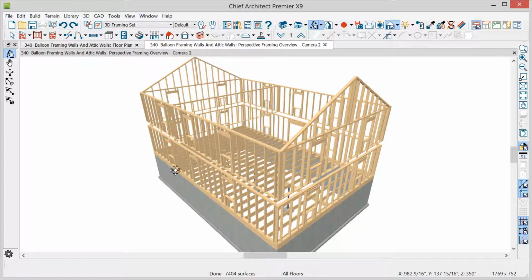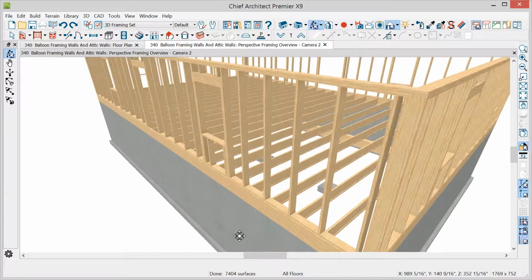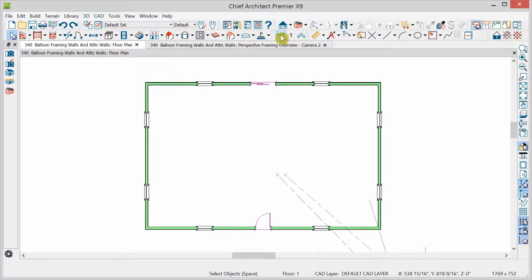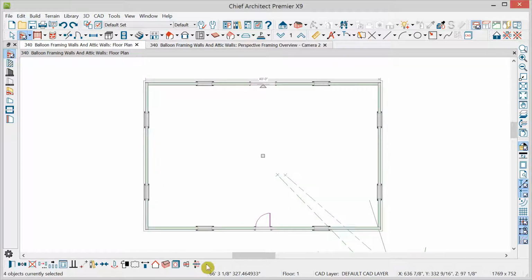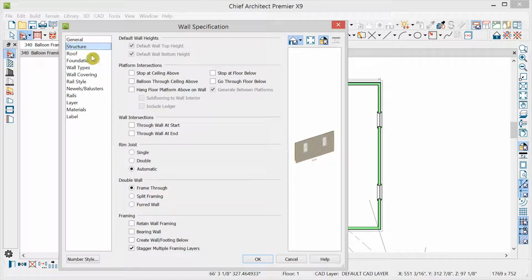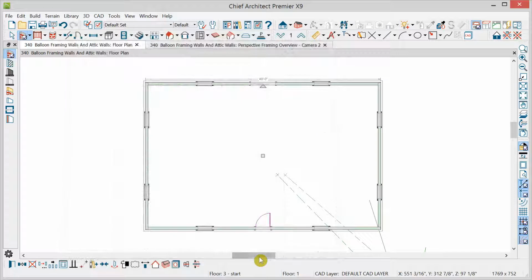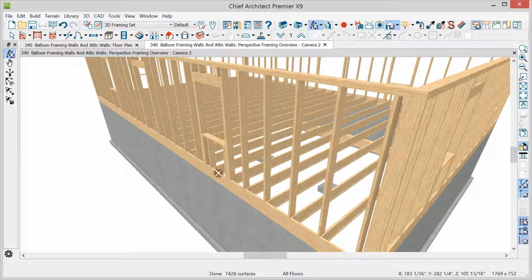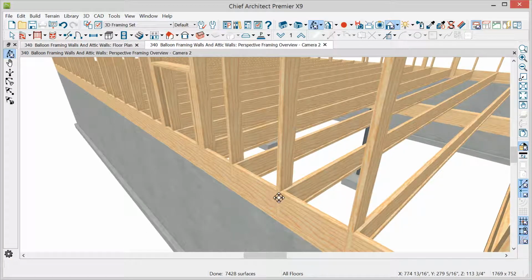Let's decide that we would like our first floor walls to all balloon through and bear directly upon the concrete. So I'll go back to the first floor plan. I want to select all the walls, so I'm going to go to Wall mode and then Shift Drag to select only walls. Open the group of selected walls and go to the Structure panel in Wall Specification. And here is where we can control the platform intersections. In this case, we'll say go through the floor. Click OK, switch back to the view, and we'll see it frame through the floor.